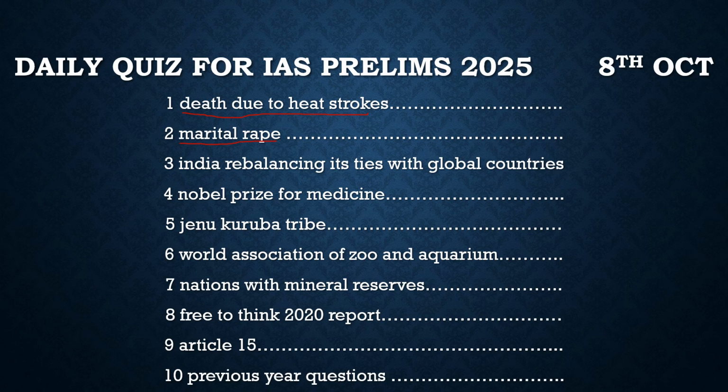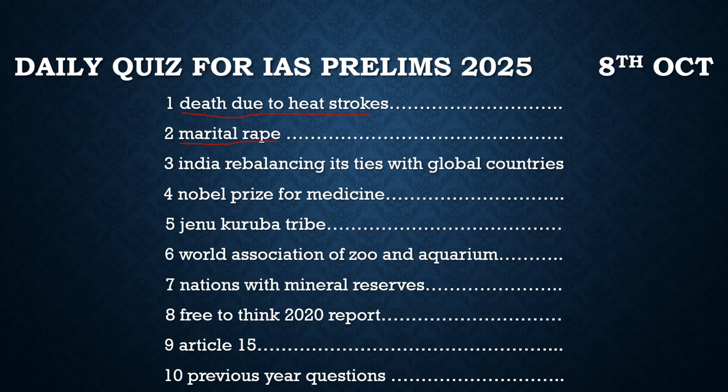And finally, the central government says that it is not under the jurisdiction of the judiciary to frame any such law. It is under the legislature. But according to the petitioner, this marital rape is very much a social issue as well as a legislative issue, and the Supreme Court can directly declare it unconstitutional. So this is the whole story about it. Now let's watch and see where this leads. And finally, let's move to another topic here.